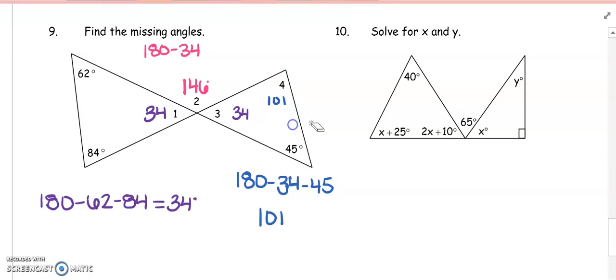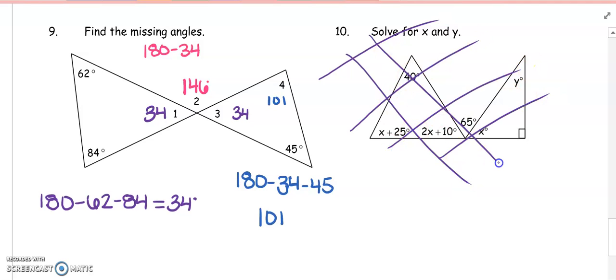How'd we do with that? That wasn't so bad, was it? All right, number 10, not so concerned about. I'm going to go ahead and cross that one off for us. But I do like number 9. I think it kind of draws together the idea of our triangle sum theorem. It brings back vertical angles, and it talks about our linear pair as well.